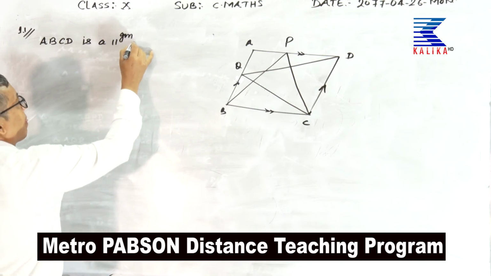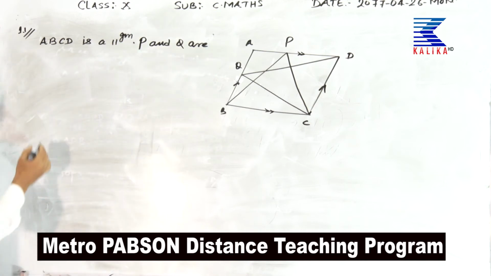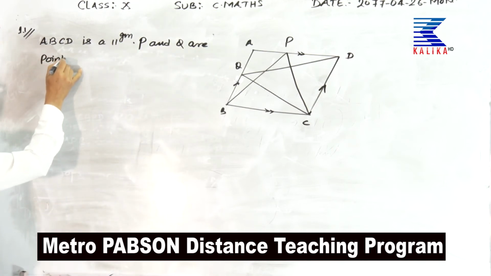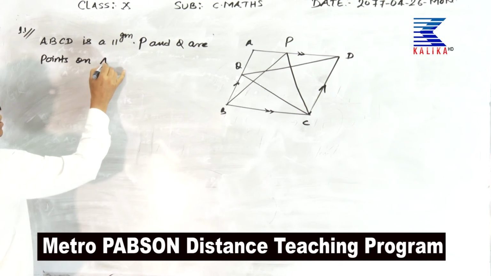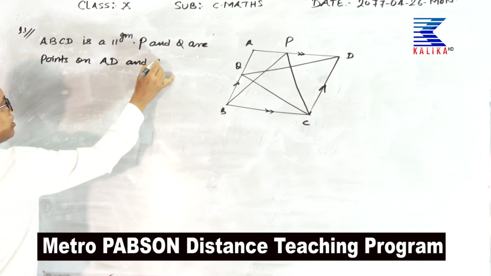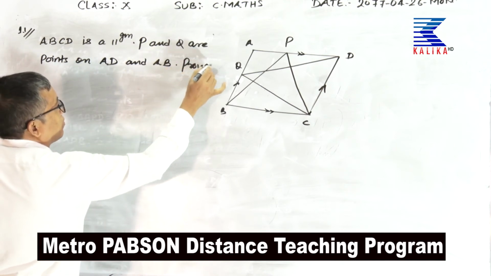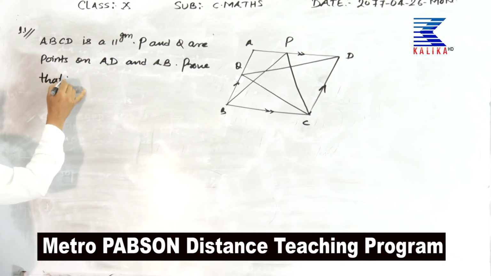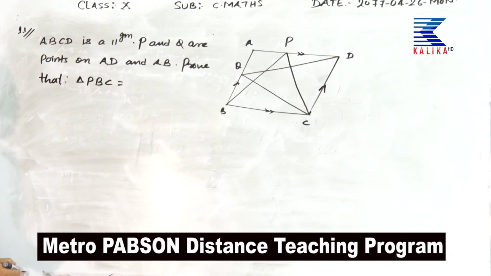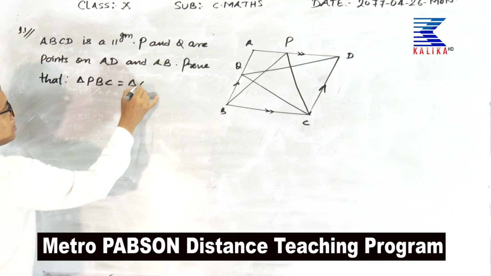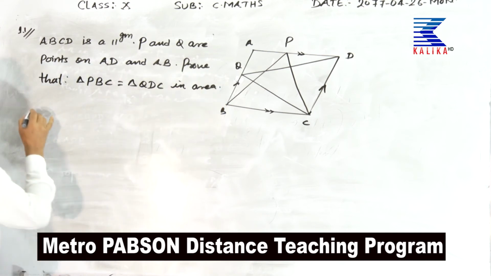P and Q are points on AD and AB. Prove that triangle PBC is equal to triangle QDC in area.